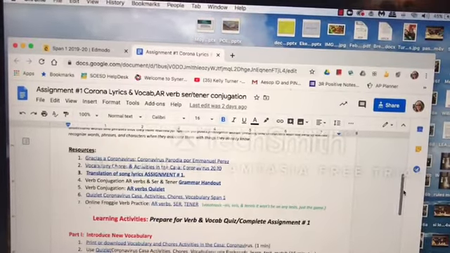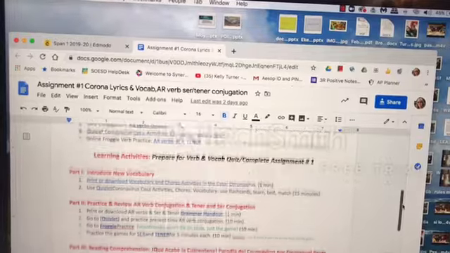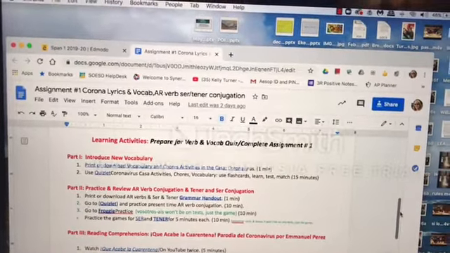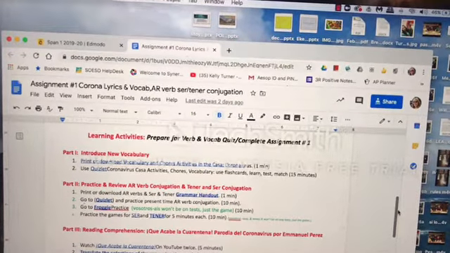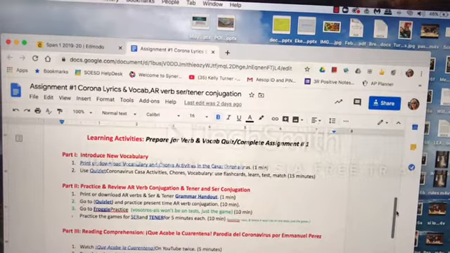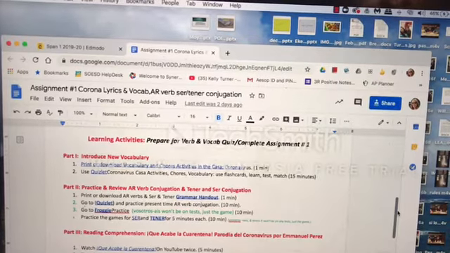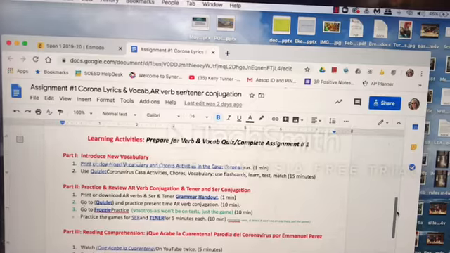It gives you all the resources and links to them, and then you go down here and it starts with part 1, and you want to go through each step carefully. I don't want you to go straight to the assignment. Some people have already done that and you didn't do it right and you didn't learn. The assignment is just evidence of your learning. It isn't the learning itself. And the purpose is for you to learn some Spanish and to learn some grammar. The purpose isn't to turn in assignments.